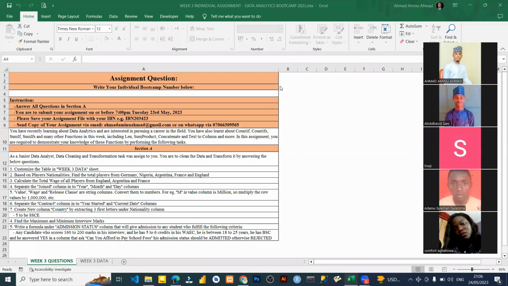Today is day 24 of this 3-month data analytics bootcamp. Like I told you, this bootcamp will last for about 3 months, and today is our day 24. We're supposed to do something before we treat the assignment. But in our schedule of activity, I think today is purposely for solving the week 3 assignment, right? So that's exactly what we are going to do today. Even the solving of the assignment is a class. I want you to understand and learn the procedure we follow in order to solve it.